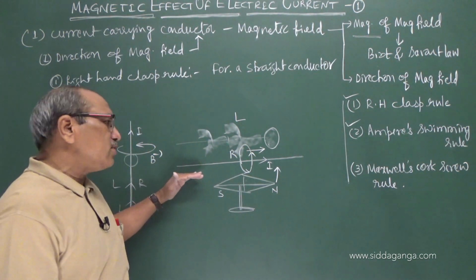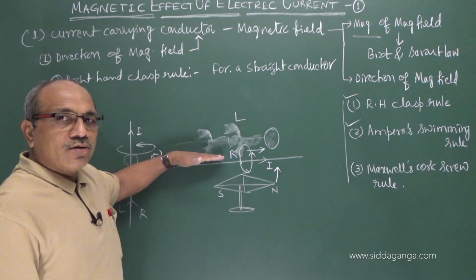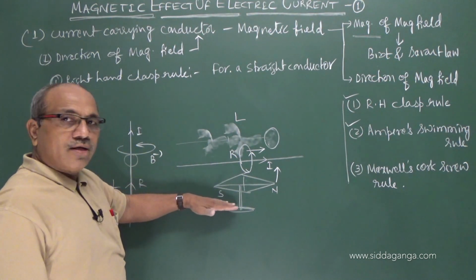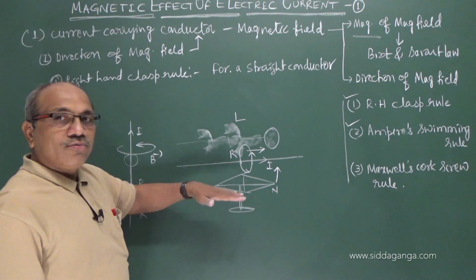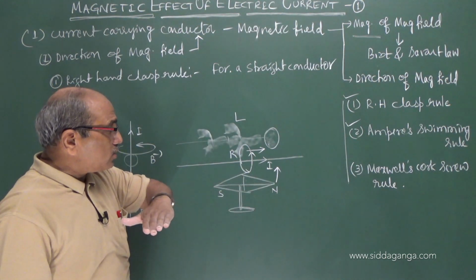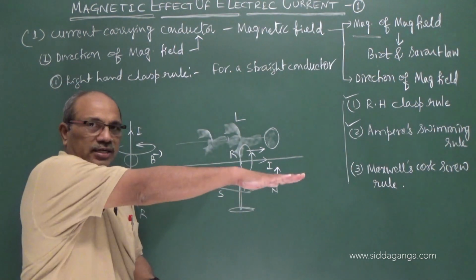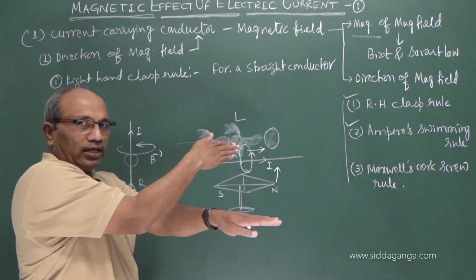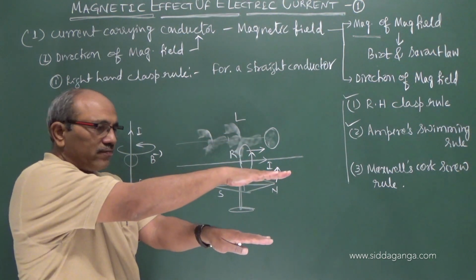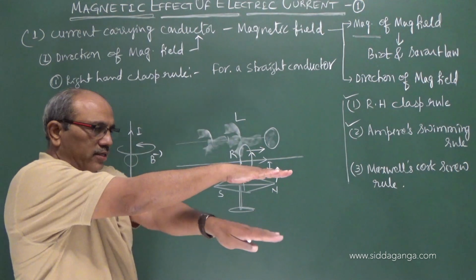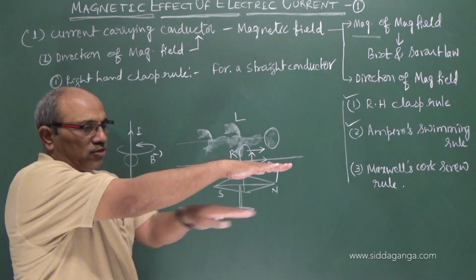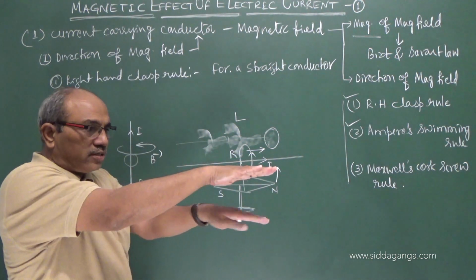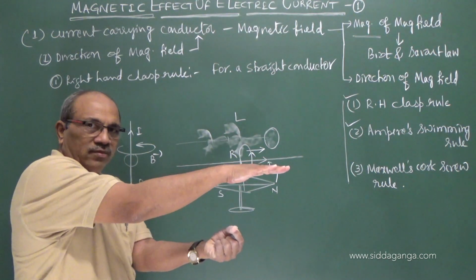So the statement is, you have to swim in the direction of the current. Then the magnetic needle placed below the wire has its north pole turned towards your left. This is the conductor carrying current, and below there is a magnetic needle. You are swimming in this direction, it is your left. Now it is the direction of current. Now you think this is the wire carrying current. Magnetic needle without current shows north and south. When it is carrying the current in this direction, your left is towards this, and the needle is turned like this. That means this is the direction of the field.